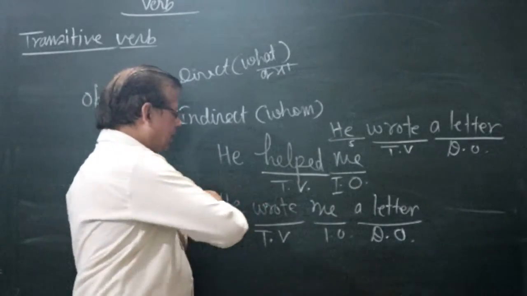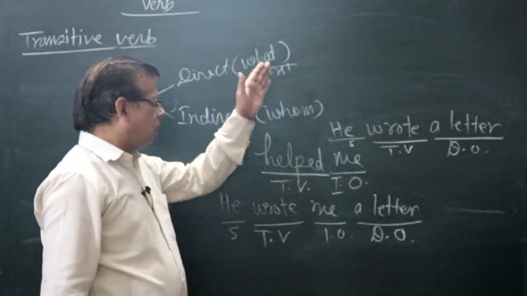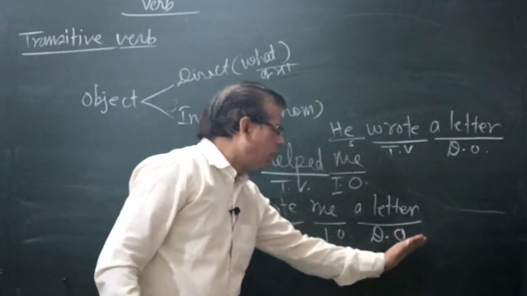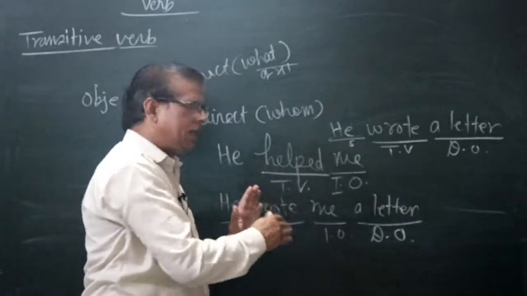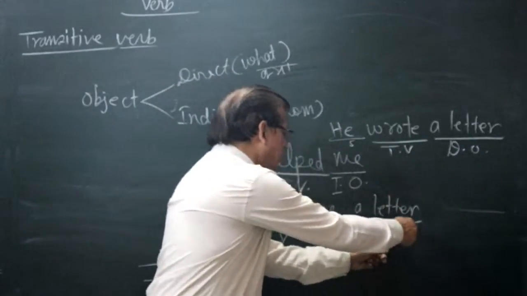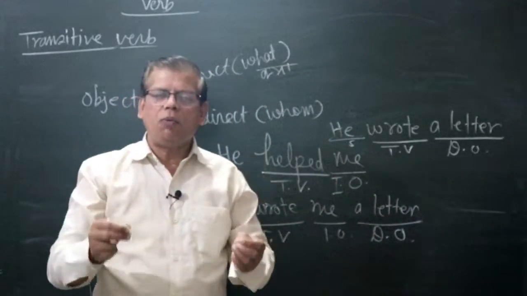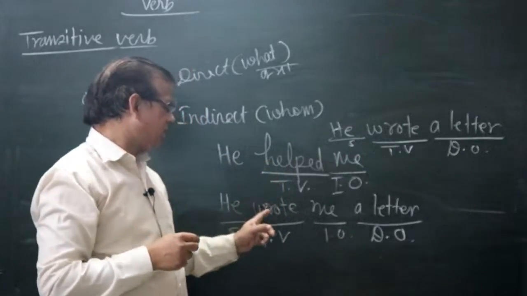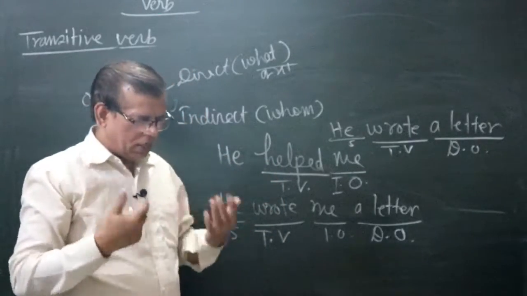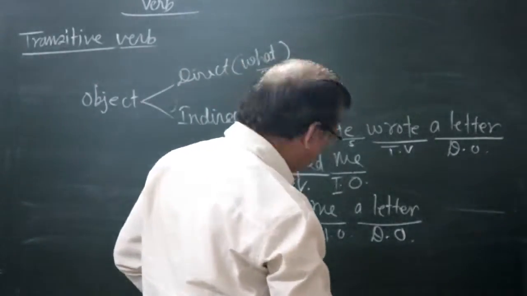Again, a sentence having a direct object or indirect object or both, the verb of that sentence is called a transitive verb. Clear? Now I'm giving you more examples.